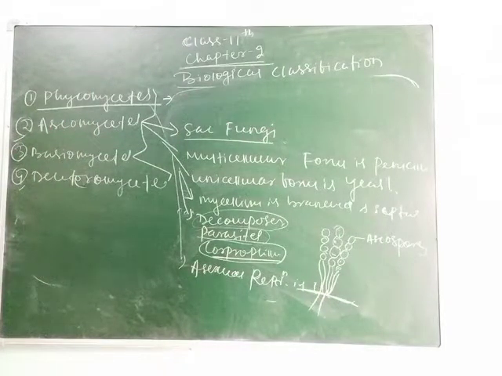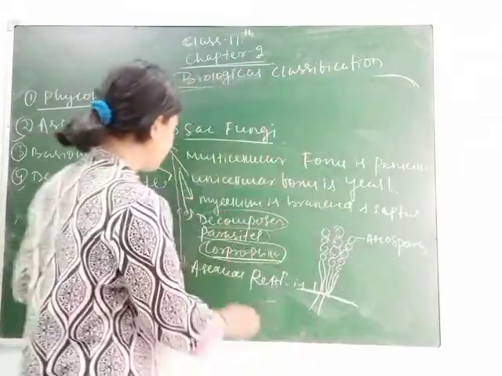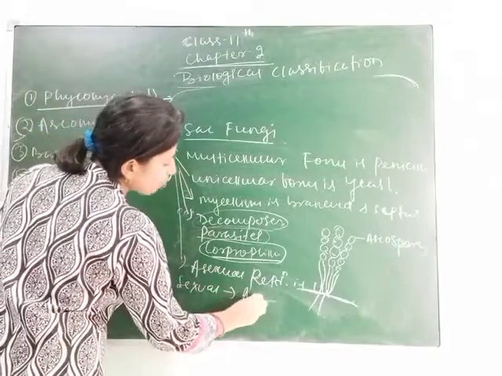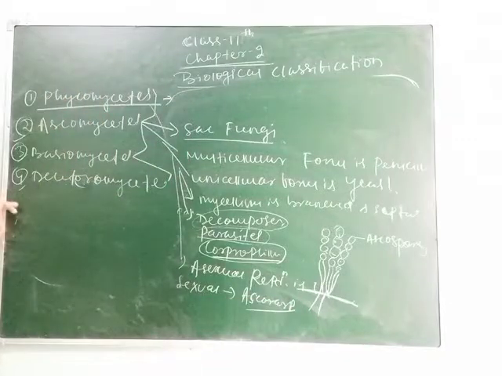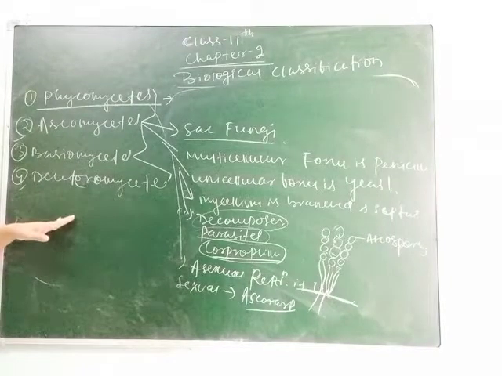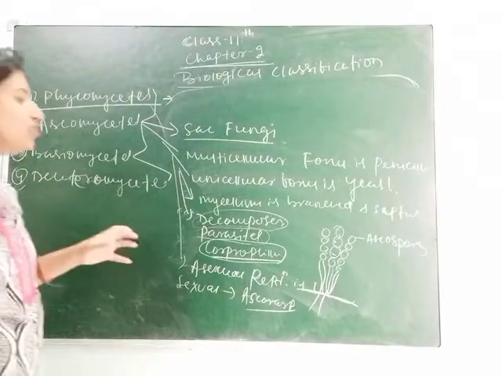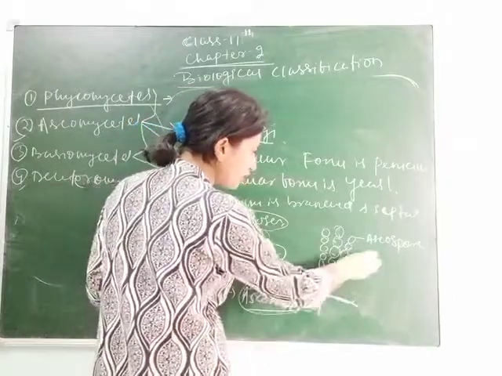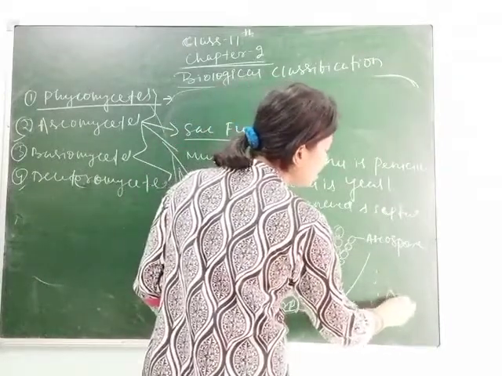Next is the sexual reproduction, and sexual reproduction is by forming ascocarps. Inside the ascocarps, ascospores are formed. The singular is ascus and the plural is asci. Clear, students? So these ascospores germinate into new mycelium. Inside the ascocarp, the ascospore is formed, and when they germinate, they grow as new mycelium.